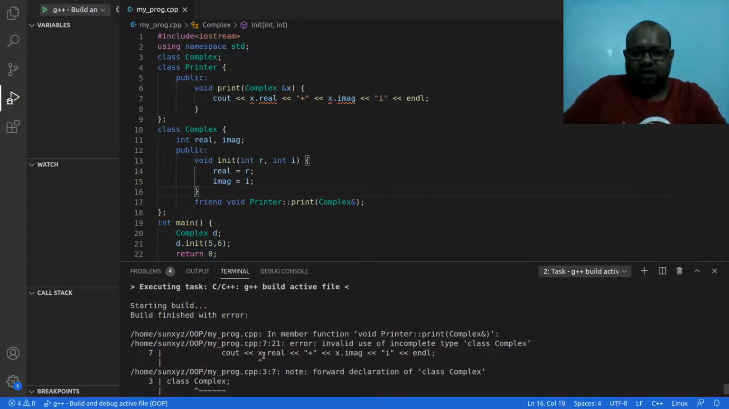So right now the problem is that I know there is going to be a class called complex, but the fact that there is something called real and imaginary in this class, that is not known to my compiler.